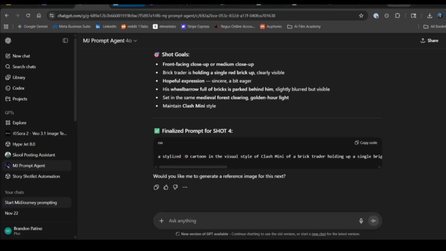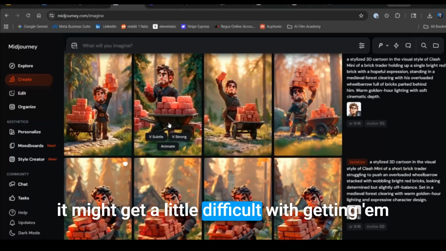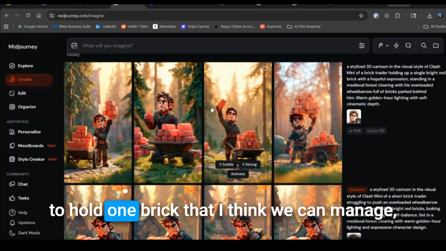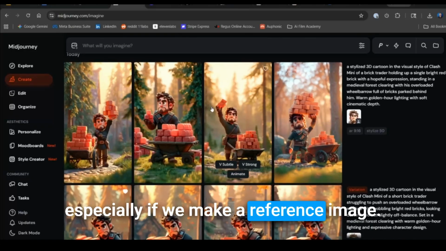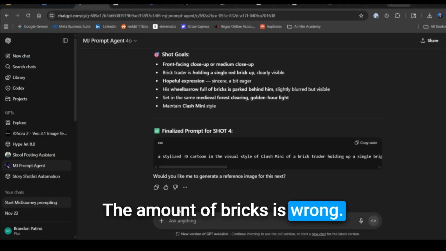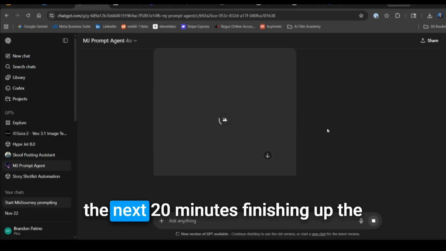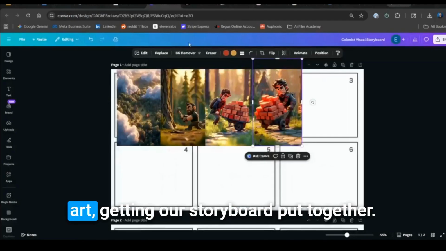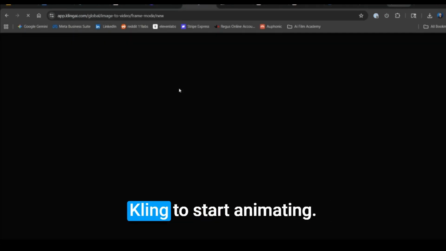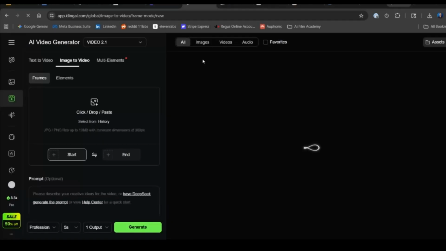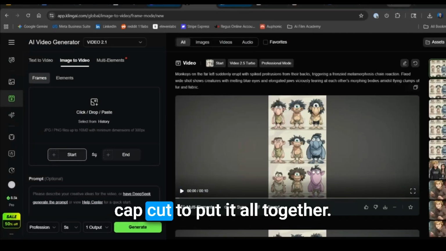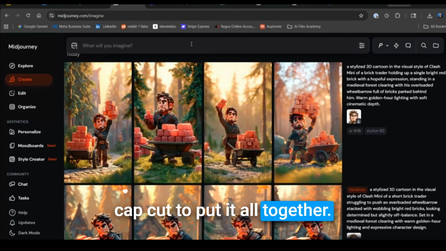It might get a little difficult with getting him to hold one brick, but I think we can manage, especially if we make a reference image. The amount of bricks is wrong. This becomes an iterative process. We're going to spend the next 20 minutes finishing up the art, getting our storyboard put together. Then we'll start moving into Kling to start animating. Finally, bring everything over into CapCut to put it all together.